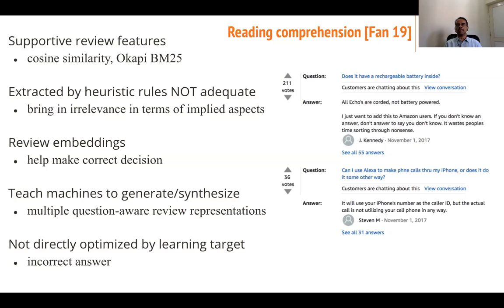Does it have a reachable battery inside? Customers are chatting about this. All Echoes are corded, not battery powered. Can I use Alexa to make phone calls through my iPhone? Does it do it some other way? Customers say it will use your iPhone number as the caller ID, but the actual call is not utilizing the cell phone in any way.